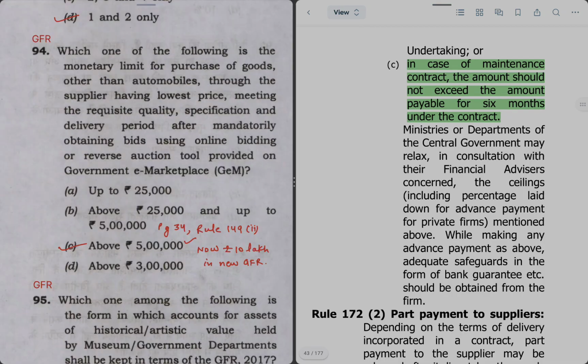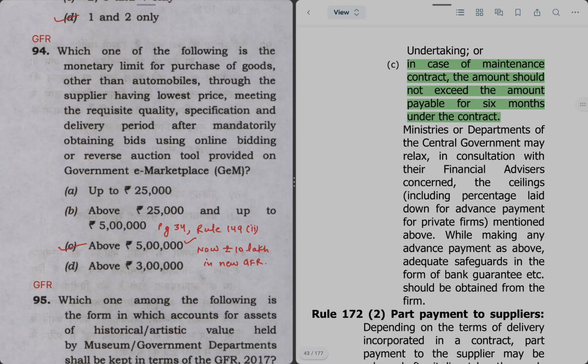The next question is 94. Which of the following is the monetary limit for purchase of goods other than automobiles through the supplier having the lowest price and meeting the requisite quality specification and delivery period, after mandatorily obtaining bids using the online bidding or reverse auction tool provided on the GeM portal?